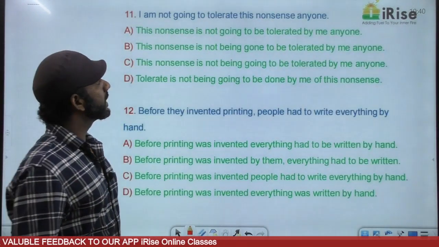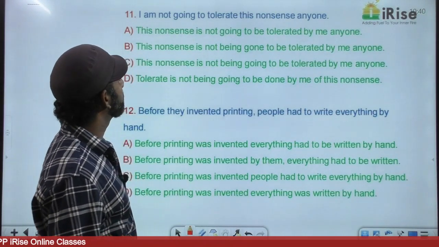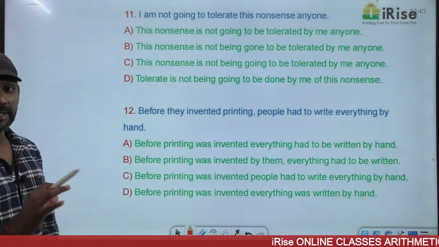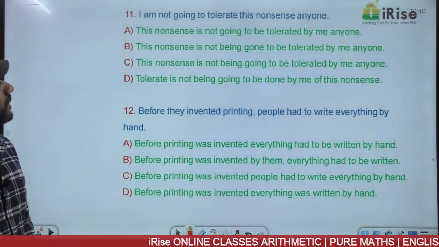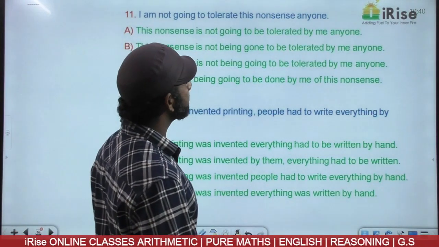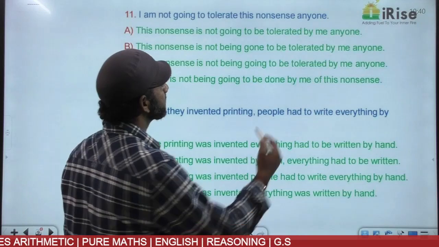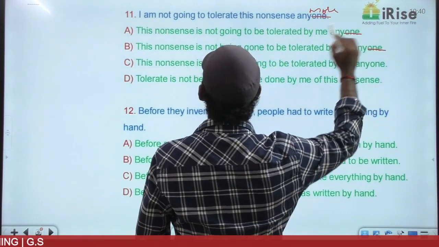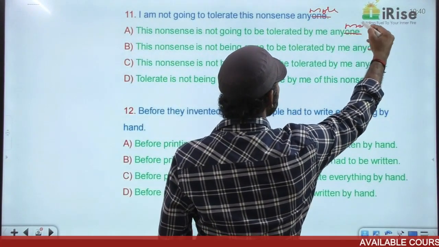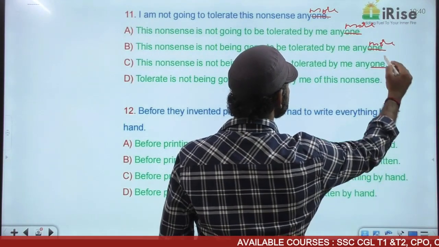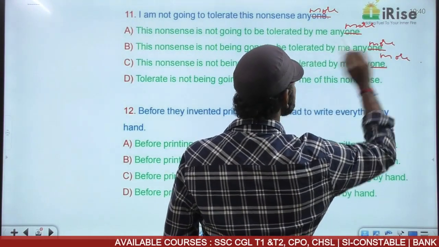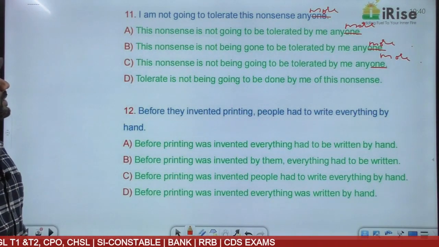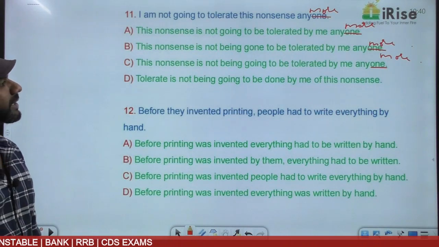I am not going to tolerate this nonsense anymore. That's the meaning. The meaning should remain the same. Come to me. This nonsense is not going to be tolerated by me any. Now, this is not anyone. Spelling mistake. It's a typo. It's anymore. Yeah. I'm not going to tolerate this nonsense anymore. Come to option A. This nonsense is not going to be tolerated by me anymore.